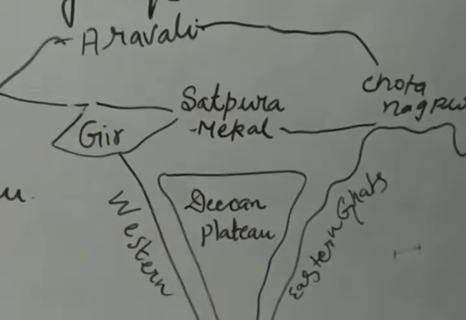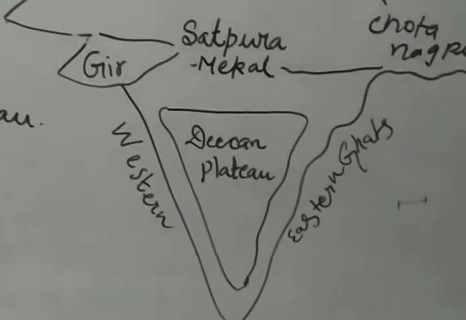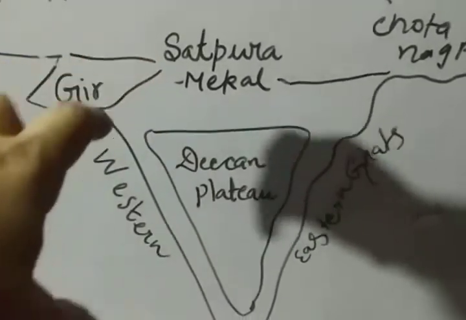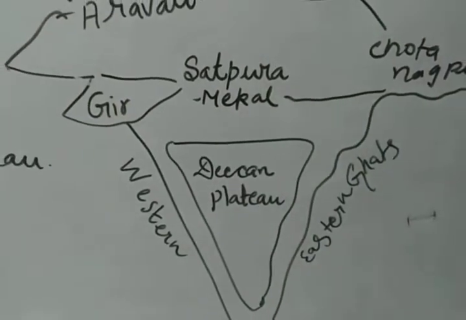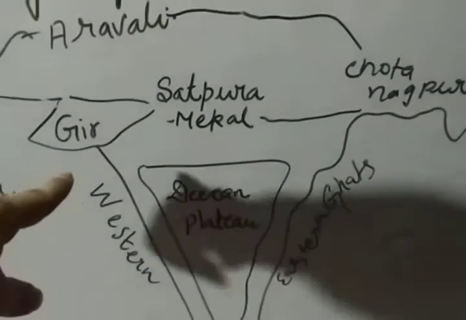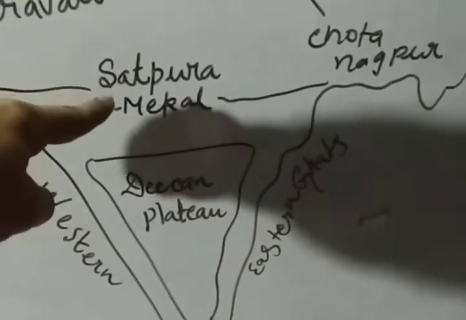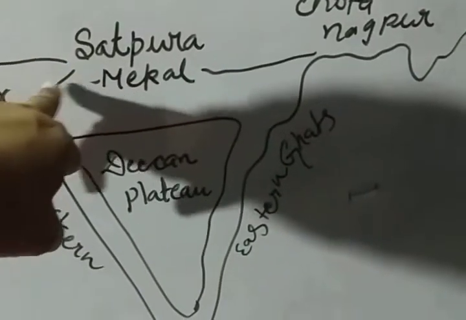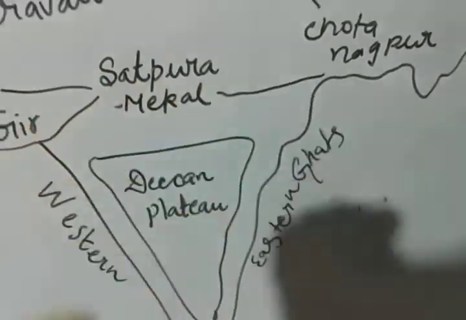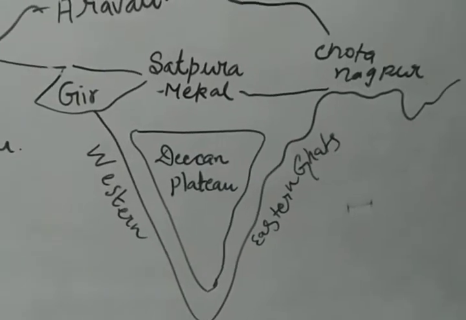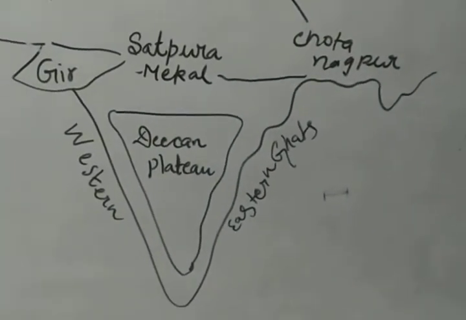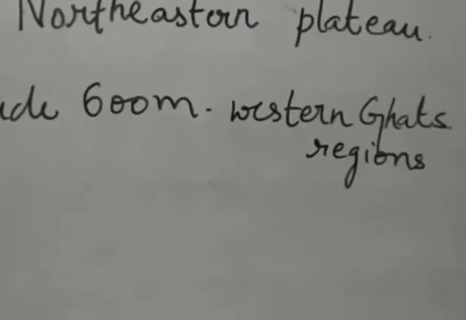The Deccan Plateau is located south of the Tapi river. If you have an atlas, you can see the location of the Tapi river, which is above Maharashtra and at the start of the Madhya Pradesh region. So the Deccan Plateau is south of the Tapi river.